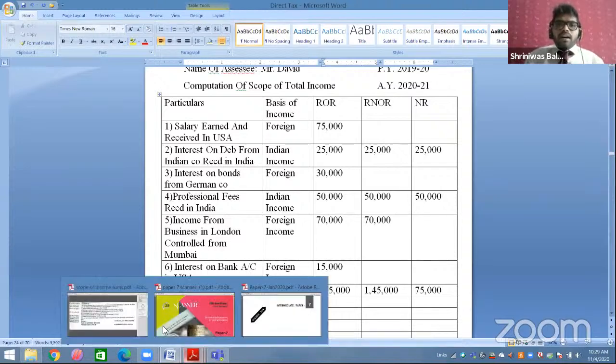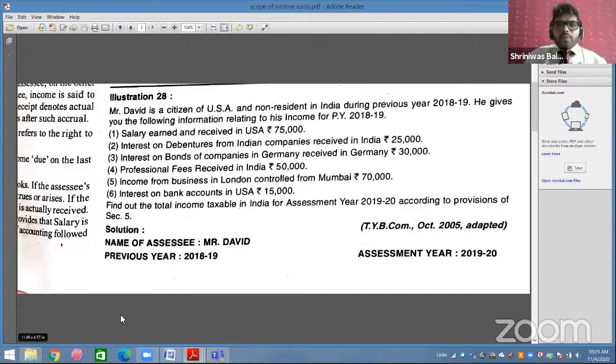Okay. Now your fifth point, income from business in London, control from Mumbai. Now business in London is the most important point. You have done your business in London. So you have earned in London as well as received in London because you are doing business there.